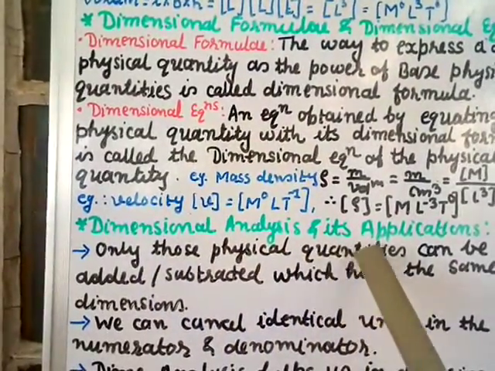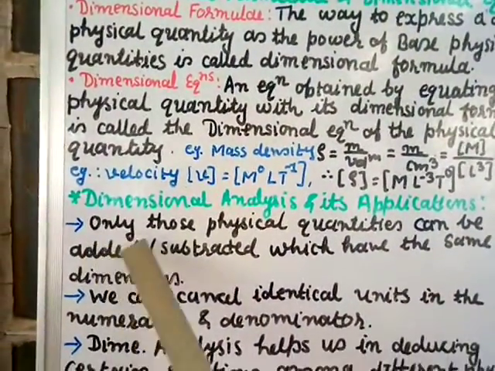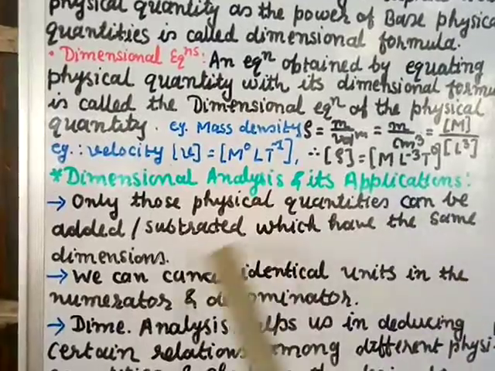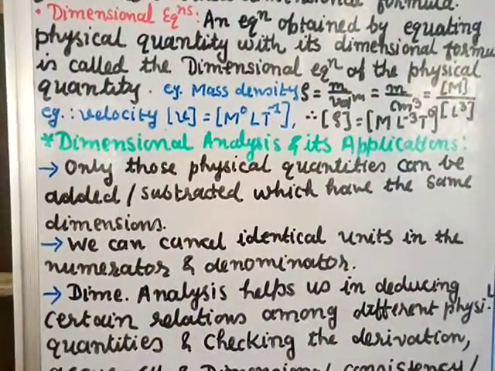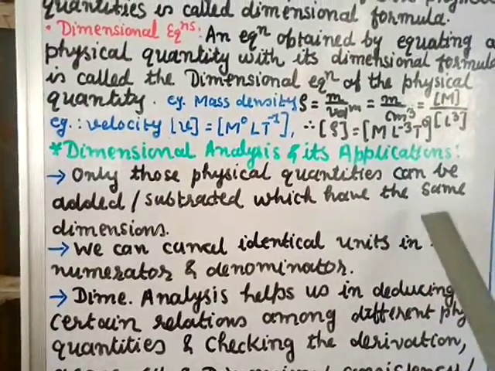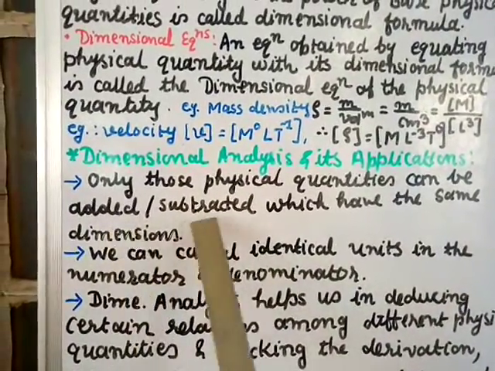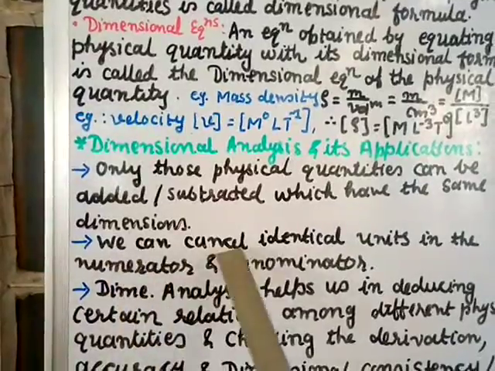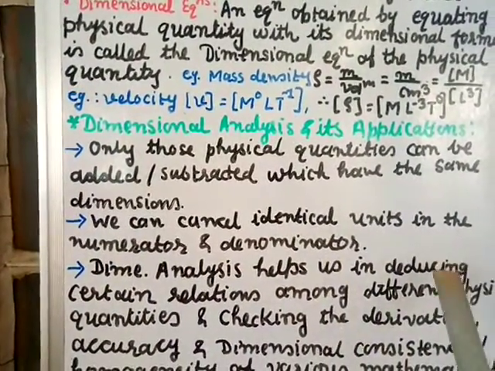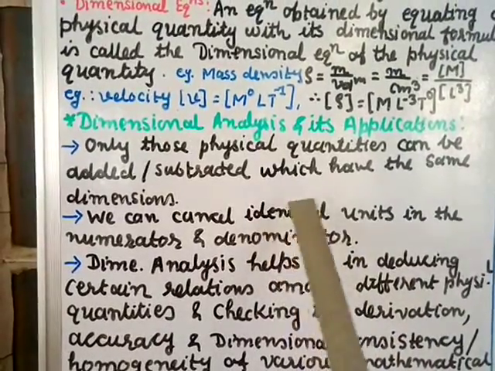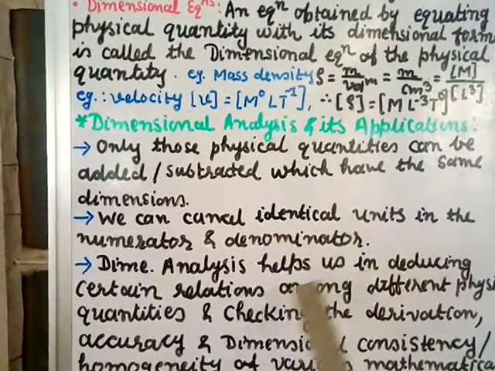Dimensional analysis and its applications. Only those physical quantities can be added or subtracted which have the same dimension. If they have different dimensions, you cannot add or subtract. They should have the same dimension for addition and subtraction. We can cancel identical units in the numerator and denominator. If you are multiplying or dividing and there is an identical, meaning the same, unit, then you can cancel them.